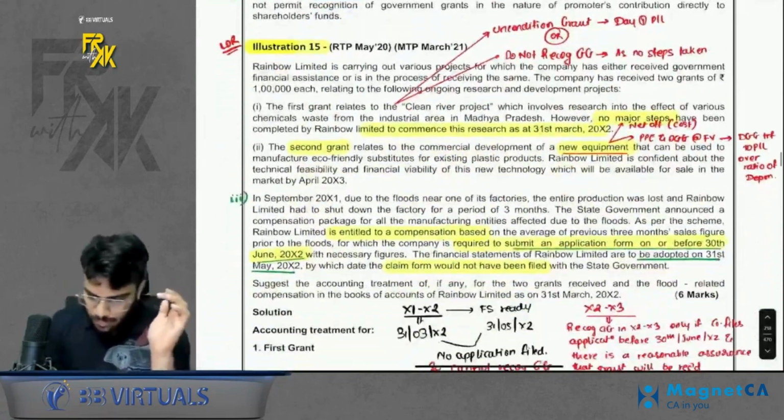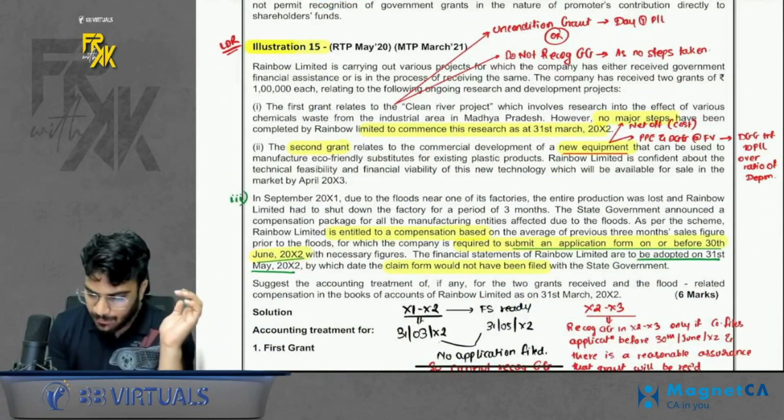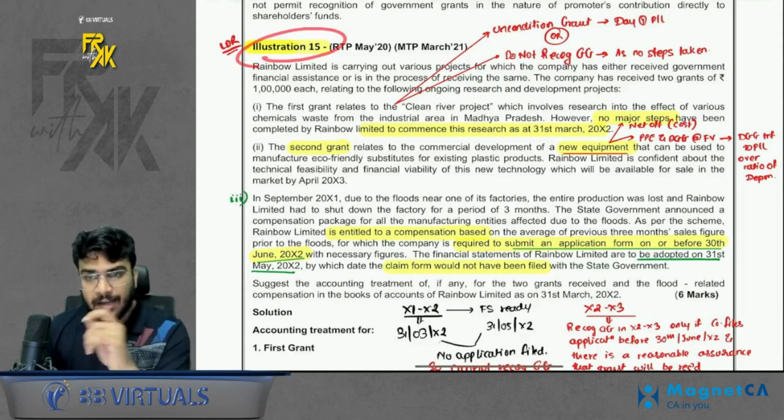Okay, so now I am coming on towards illustration number 15 of your textbook. If you can see very clearly, what does it say? Very quickly I will revise it.